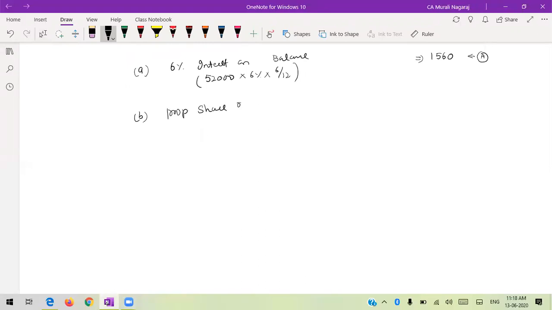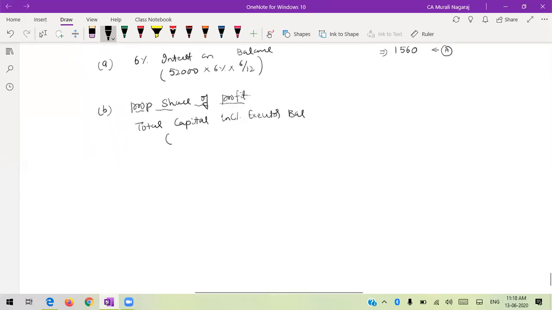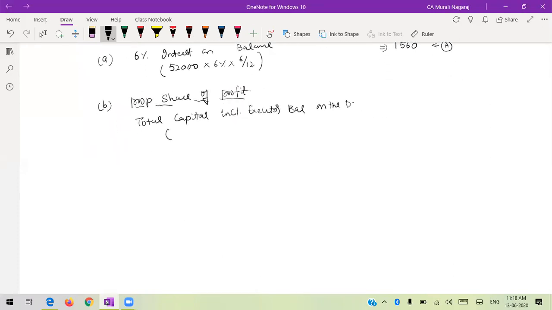Proportionate share of profit. So now for this, I am supposed to compute first what is the profit and what is the capital balance, my dear friends. Correct? So what is total capital, including executor balance, including executor balance on the date of death?